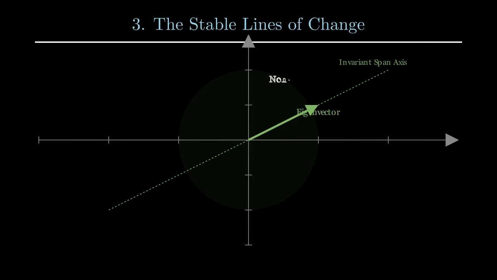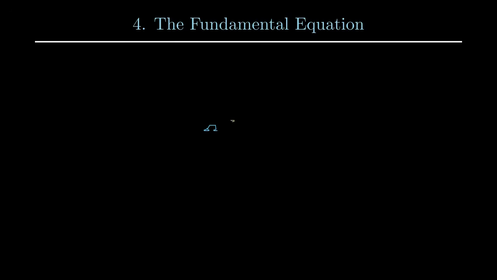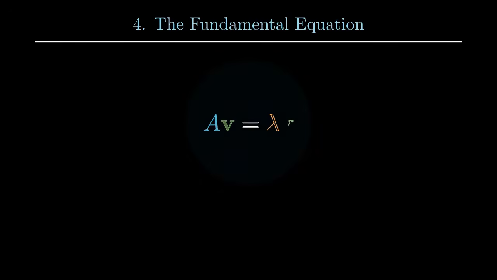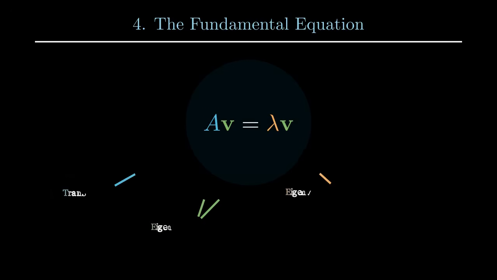However, certain vectors are truly unique. When a linear transformation acts upon them, they do not change their direction. They simply get stretched or shrunk, like a rubber band pulled along its own axis. Their orientation in space remains precisely the same, only their magnitude is altered. These specific directions reveal the underlying nature of the transformation itself, highlighting the fundamental ways in which the space is being altered. They are the stable lines, the intrinsic axes of change that remain invariant under the transformation. These extraordinary vectors are what we call eigenvectors.